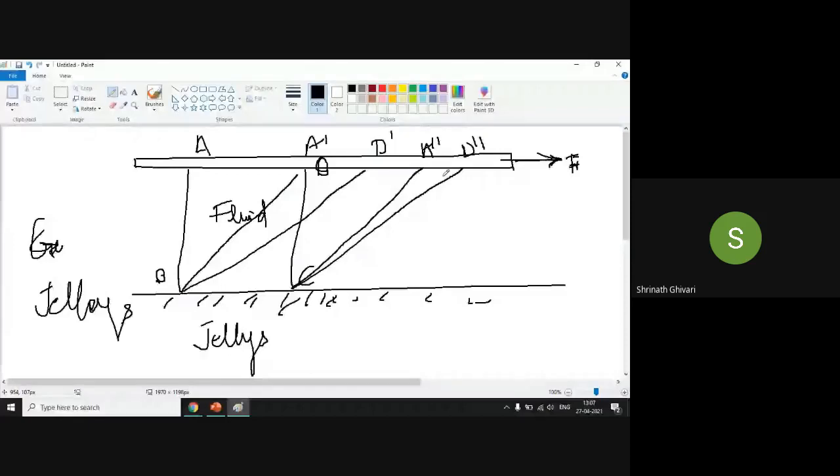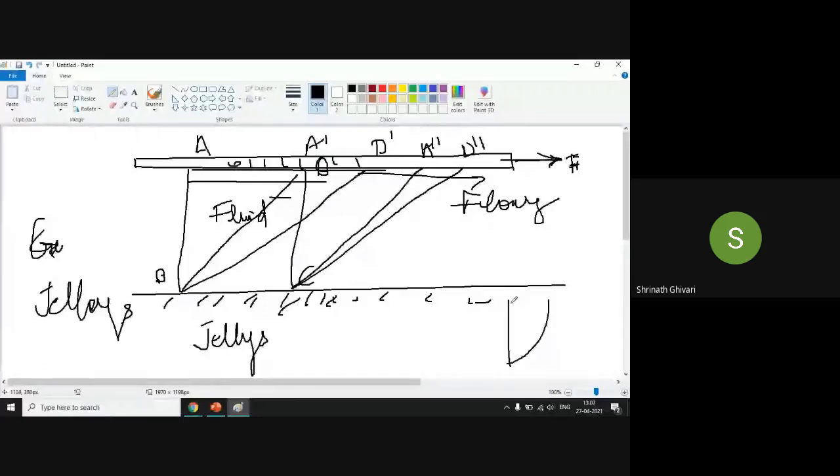So whenever I pull this, the layer which is in contact with this plate will move. Again another layer will move, again another layer will move. So it will go on moving, or flowing. Okay, so you might have seen it like this.